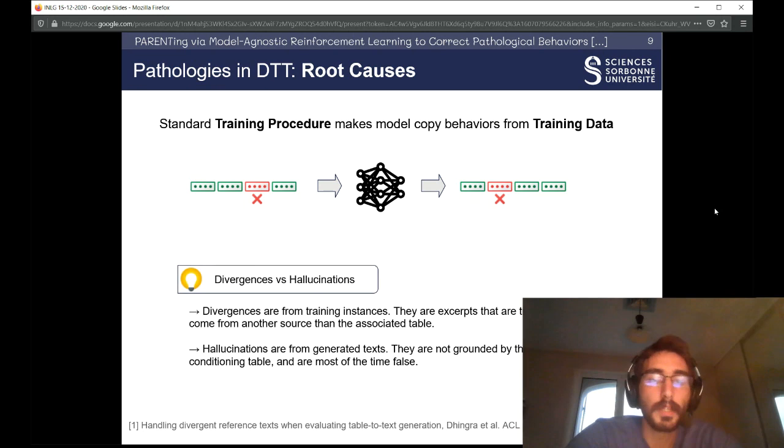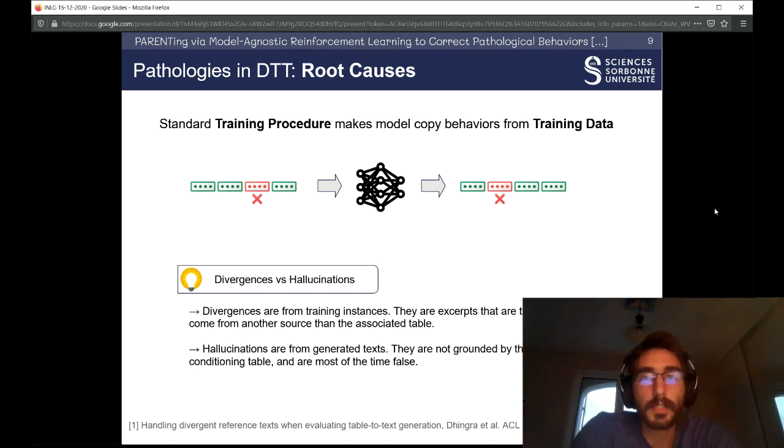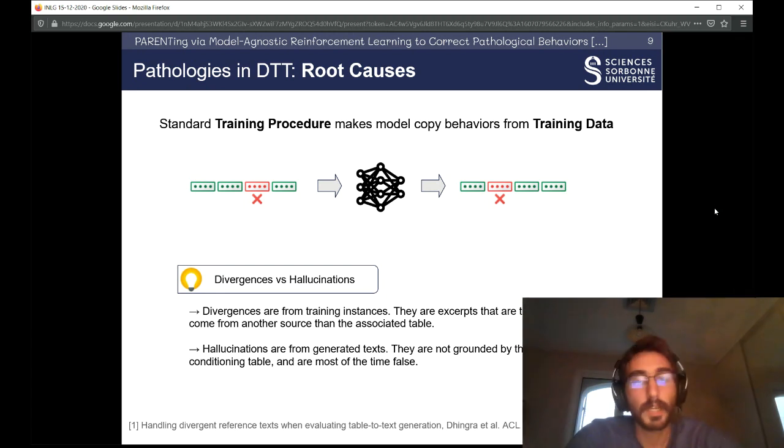We can look closely at how divergence leads to hallucinations. Divergences are found in training instances. There are fragments from sentences that are true but come from another source than the associated table. The model learns during training time to mimic this behavior and during inference will output true-sounding but still false statements. We call these hallucinations.